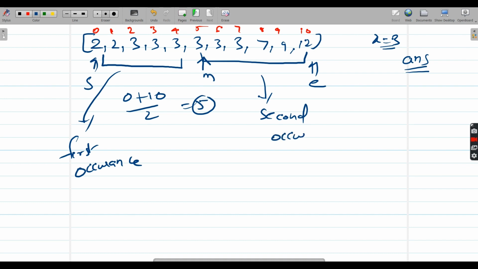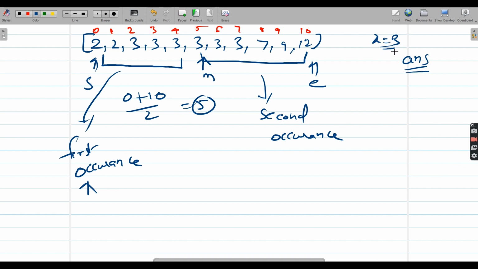So basically what we are going to do here is run binary search two times, to find the first occurrence and the second occurrence separately. Now let's quickly see what we are going to do. Let's assume we are trying to find the first occurrence. So we found m, which is equal to 3, that is our target.